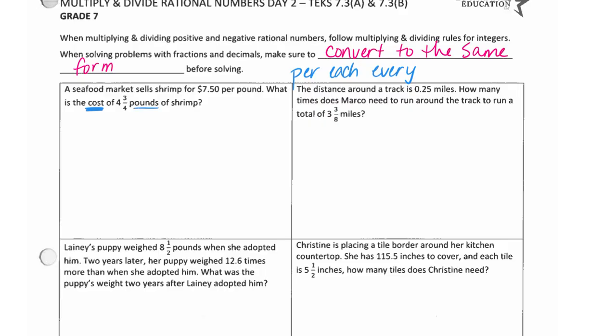All right. Do we see a keyword there to tell us if it's multiplying? Per. And it says per pound. So go ahead and circle the word per and underline pound. So now what am I doing? What operation am I doing? Multiplication of what two numbers? What are the only two numbers on there? There we go. Thank you.